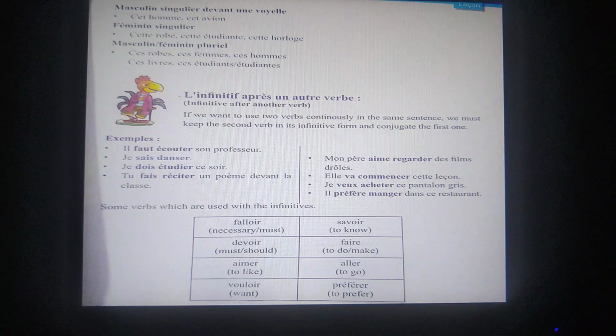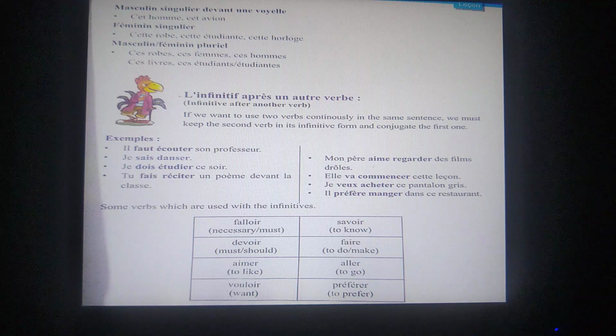Tu fais réciter un poème devant la classe. Mon père aime regarder des films drôles. Aime is the aimer verb and we have conjugated it according to the subject which is mon père. And the second verb is regarder which is in its infinitive form. Elle va commencer cette leçon. Je veux acheter ce pantalon gris. Il préfère manger dans ce restaurant.